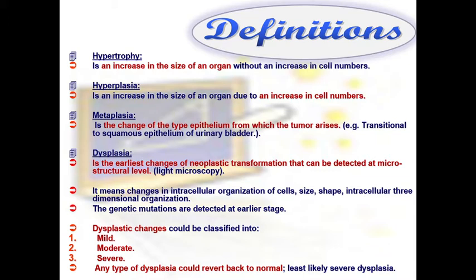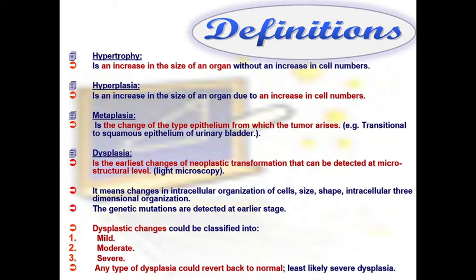These genetic mutations which occur in the cell can cause a change in the morphological features of the cell, and this will appear as dysplastic changes in the morphology of the cell. These morphological changes can be mild or moderate, and it can be severe.